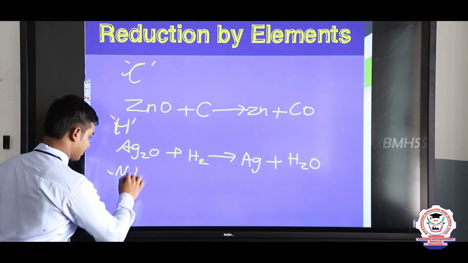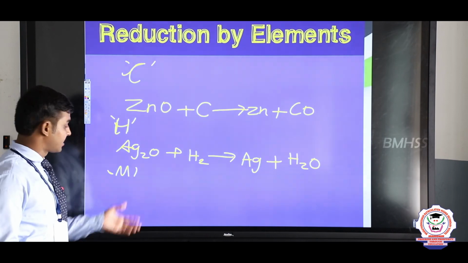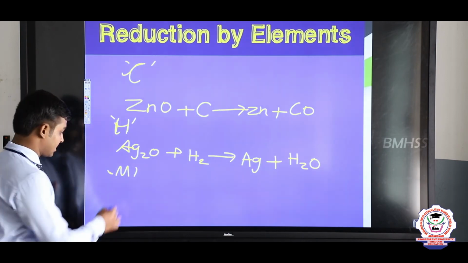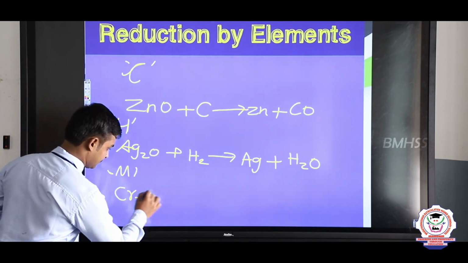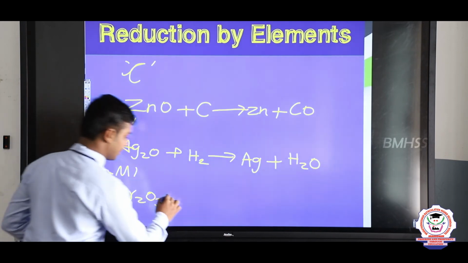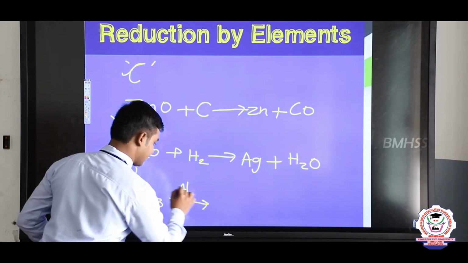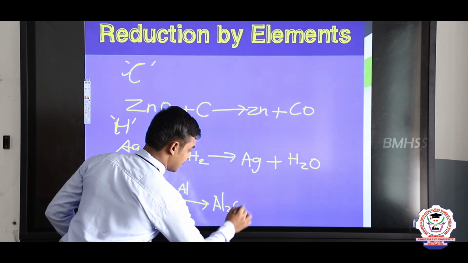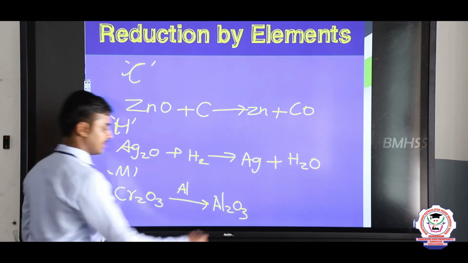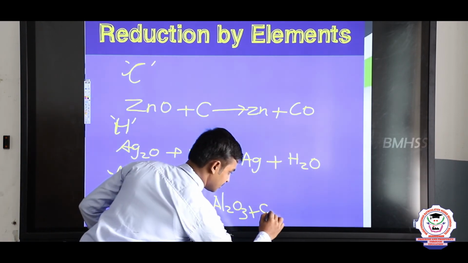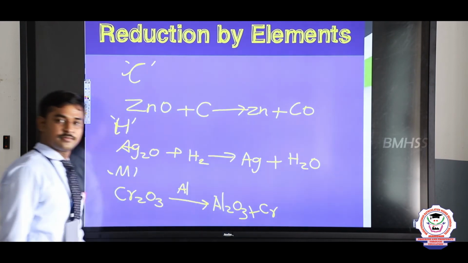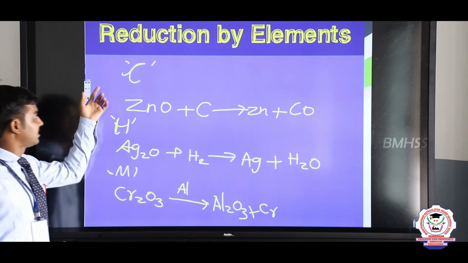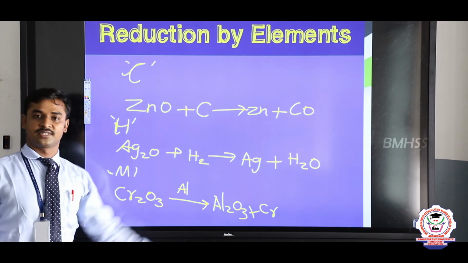Another metal can remove the oxygen from metal oxides. For example, Cr2O3. Aluminum reacts with Cr2O3 to remove the oxygen. When Cr2O3 reacts with aluminum, it forms Al2O3, aluminum oxide, and the metal Cr is obtained alone. So, another metal can also remove the oxygen from the metal oxides. These three types are used in the reduction by elements.